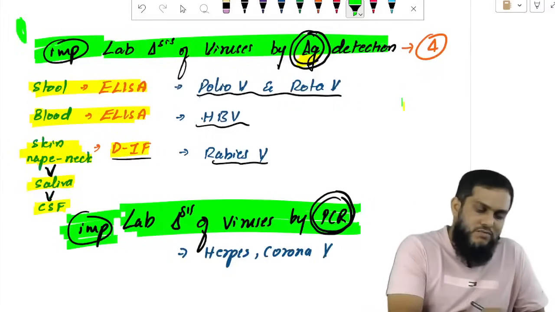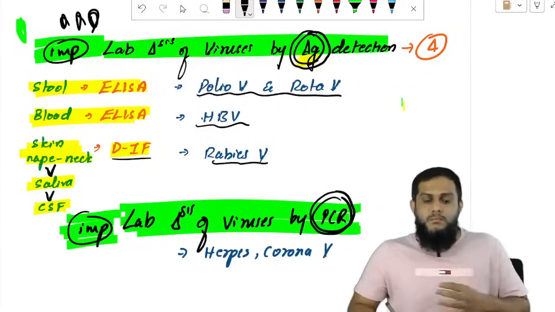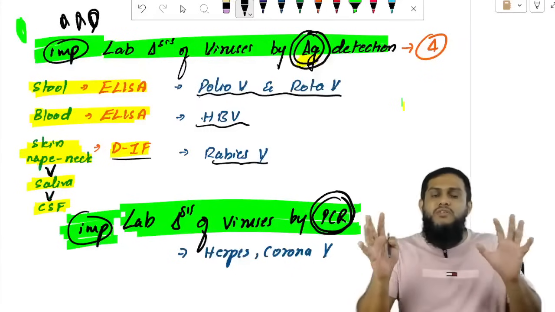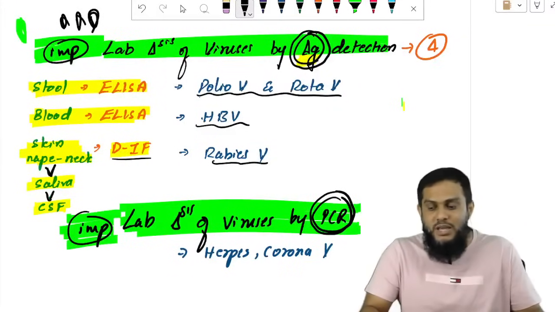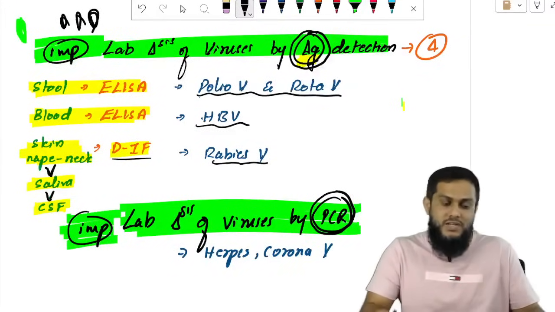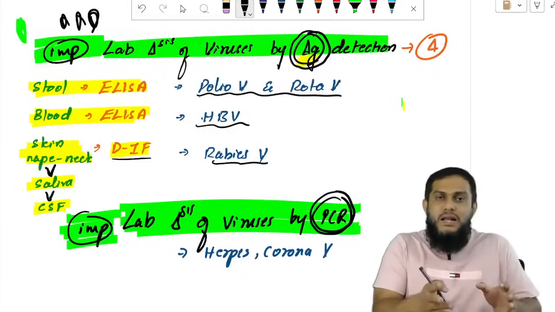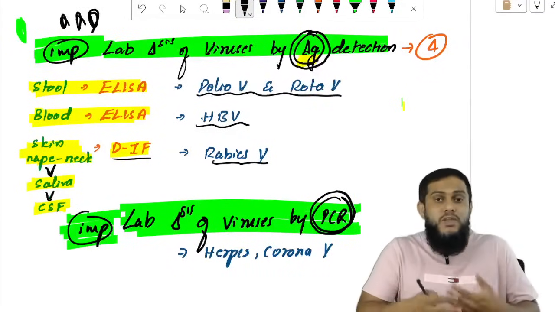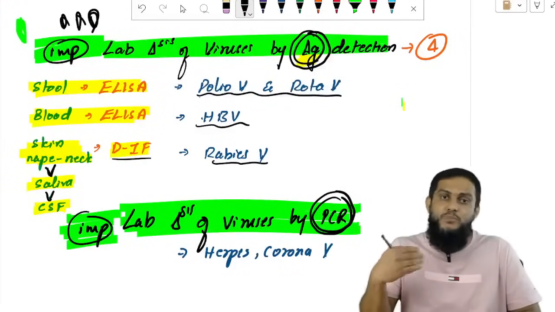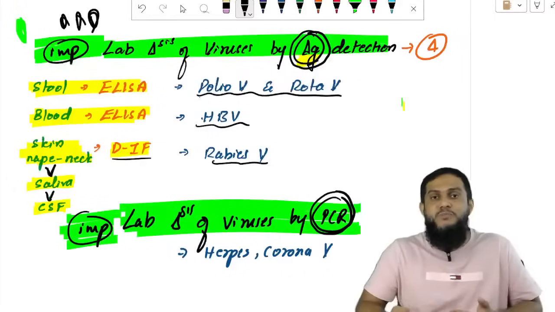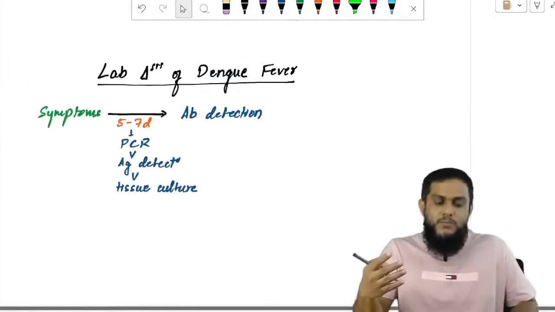And overall, this is very, very important, because other than this, most of the viruses are diagnosed by antibody detection. Only few by antigen, only few by PCR, most of them by antibody detection. If you have any doubt with antibody, we do PCR. If you have any doubt with PCR, we do antibody. But most of the viruses are diagnosed by antibody.